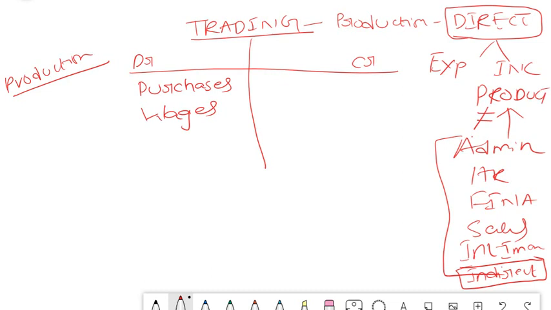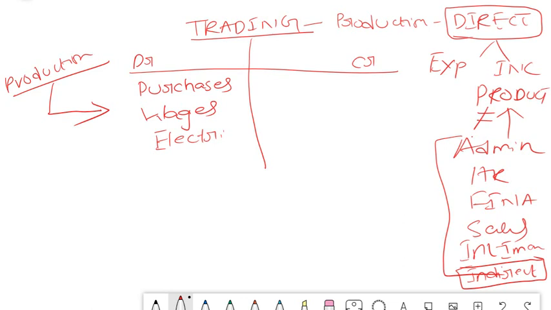Salary of people who work in the admin department or other than that will come under P&L, because it is an indirect expense, not directly related to your production, whereas laborers who are working in the production department are directly related to the production, hence it comes under your trading account. Same, electricity which is consumed for production. Remember friends, all these are related to your trading account.